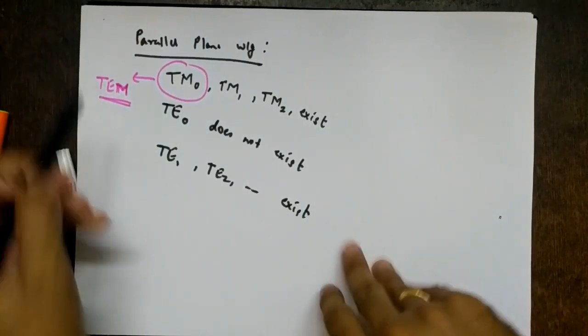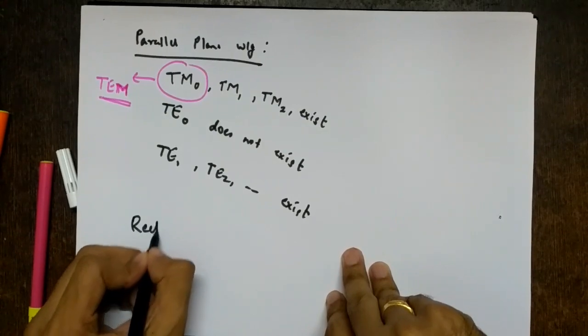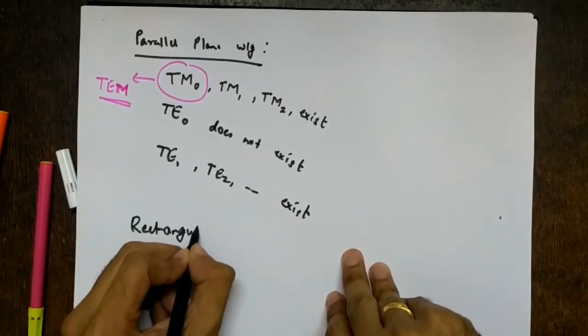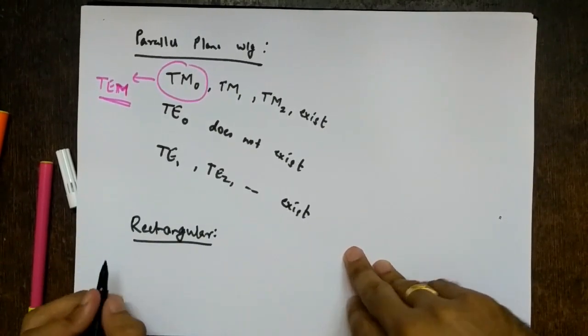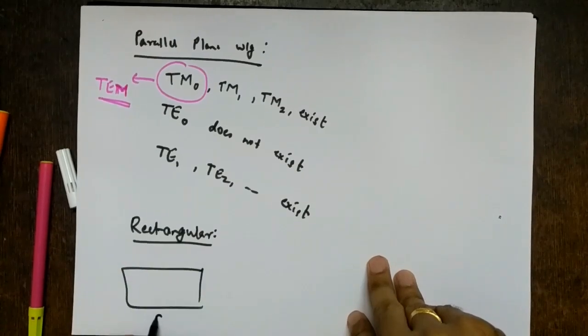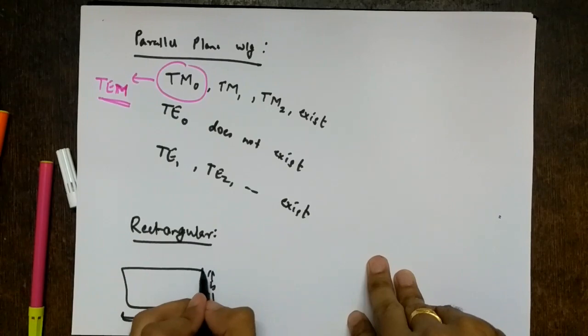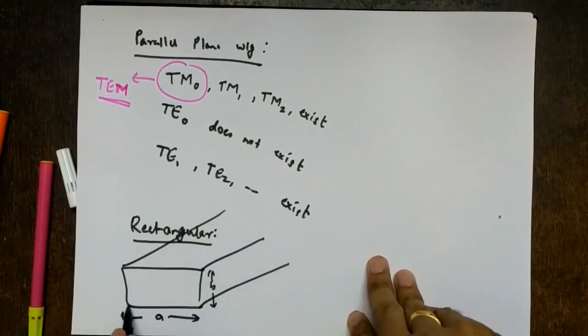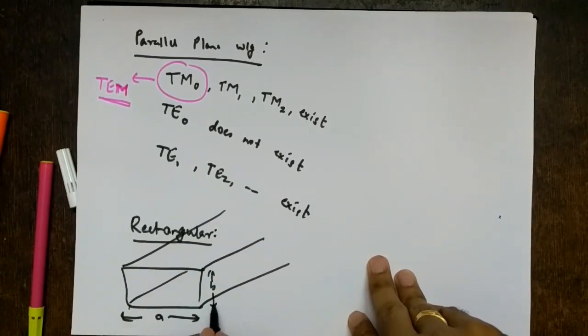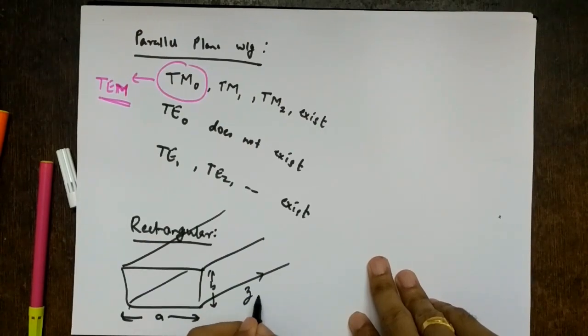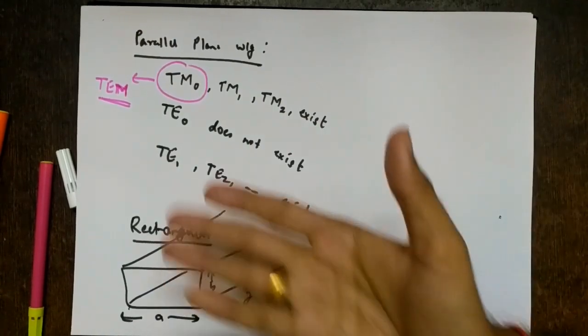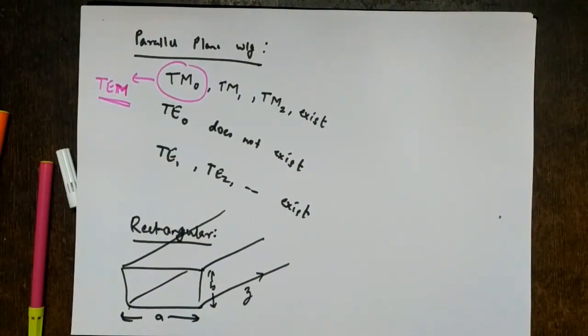Then the last waveguide we saw was rectangular. What we saw here, A was the broader dimension and B was the narrow dimension. This is the standard nomenclature, right? And this is the extent of the waveguide, and usually the direction of propagation of the wave is taken as Z. Then you can use the right hand rule to get X and Y. So what we saw here,